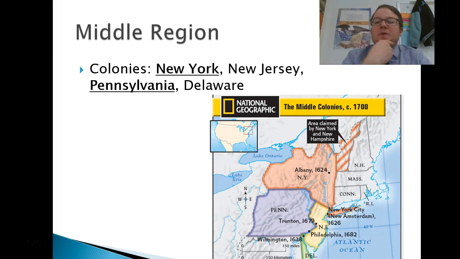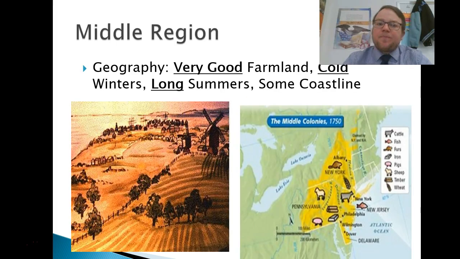Middle colonies. All right, the middle colonies is where we're going to be. All right, New York, New Jersey, Pennsylvania, Delaware. Again, Vermont, as you can see on the map, is an area that is going to be claimed by both New Hampshire and New York for a very long time. So that is not going to be part of the colonies. It's going to be kind of a mixture for most of the colonial time period, and really not going to be developed into a state until once we become kind of the United States. But these are going to be the middle colonies, easy to remember, they're right smack dab in the middle.